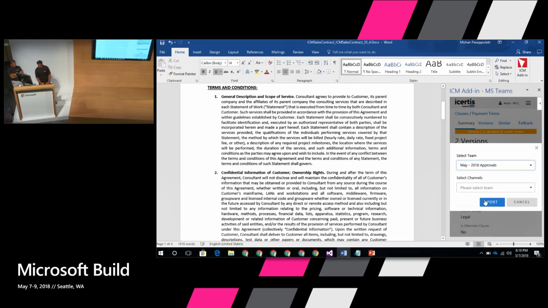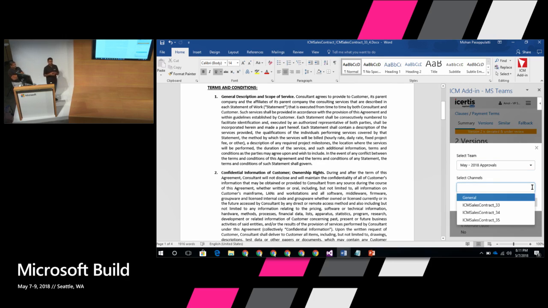So hypothetically, you've created a bucket for saying that these are all May 2018 approvals, right? So all of that stuff goes through this bucket. Again, you can create any kind of team that you want, but we just created a hypothetical May 2018 team. And at this point, you say, OK, I select that. And then it'll automatically show all the channels under that particular team.